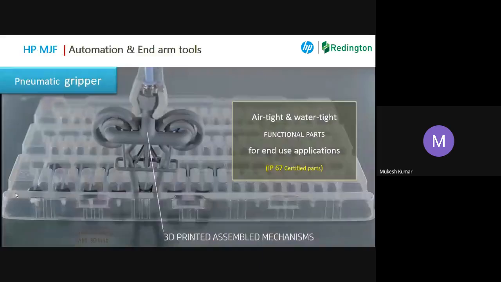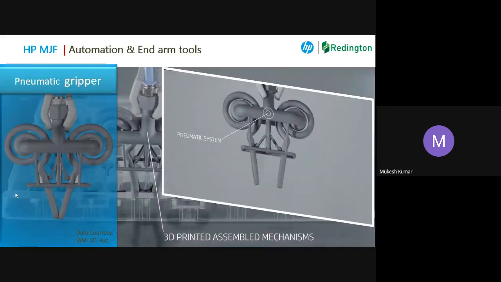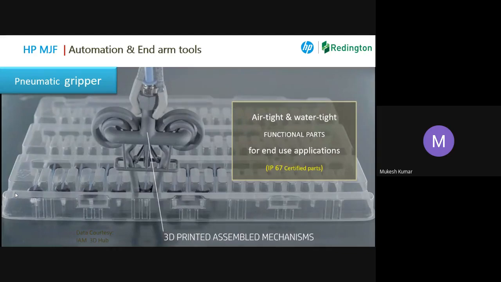Okay. So there is one more challenge here. Somebody will just come and say how it is going to perform, because 3D printing is not a tested and tried methodology. So we have the answer. Just think, I have put a pneumatic gripper here, which is going to work as an end-use part.